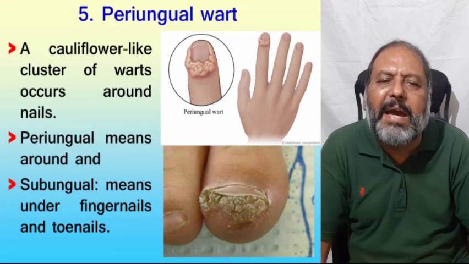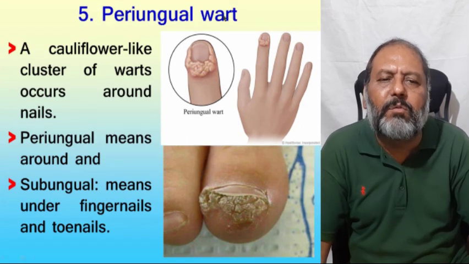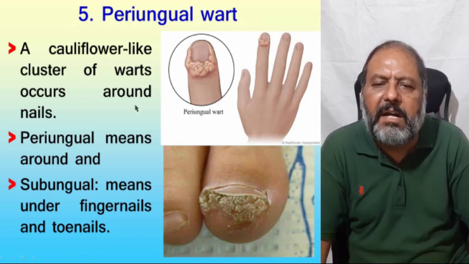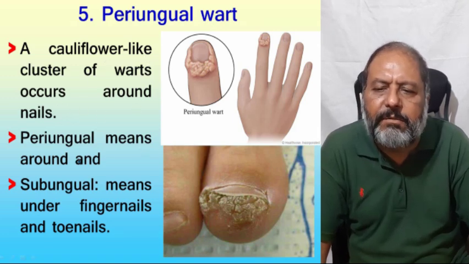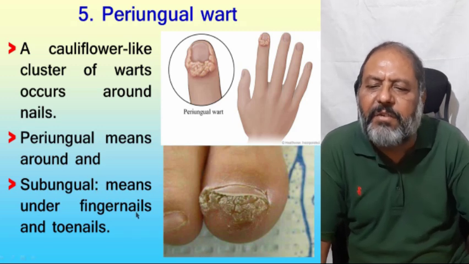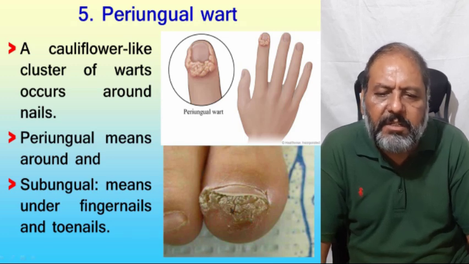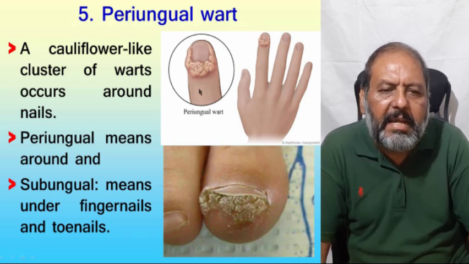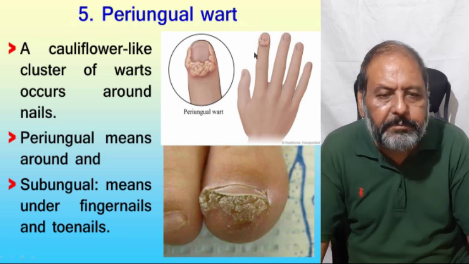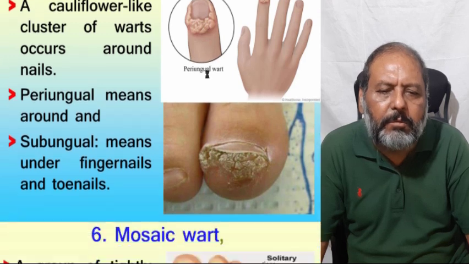Number 5 is periungual wart. As the name is, periungual means around the finger. A cauliflower-like cluster of warts occurs around the nail. Periungual means around, and subungual means under the fingernail and the toenails. As one can appreciate, this is subungual, and here it is periungual around the nails, so that is the periungual.